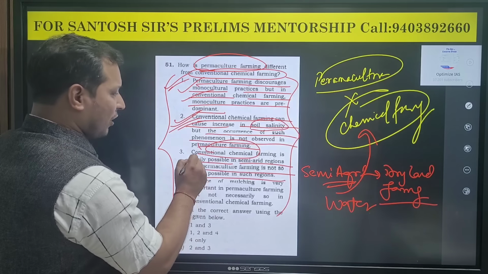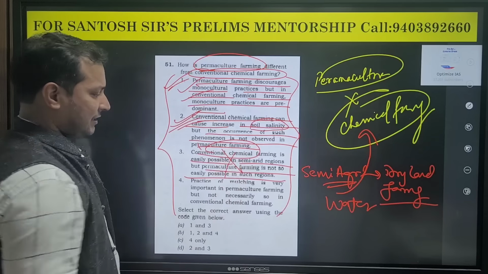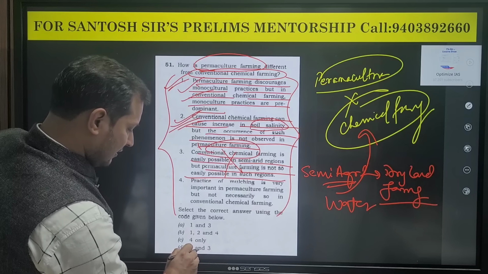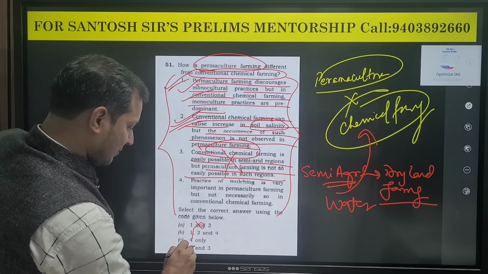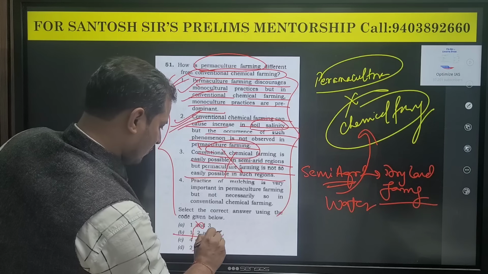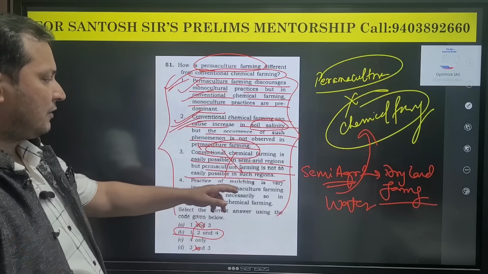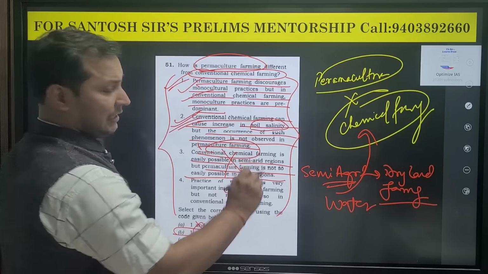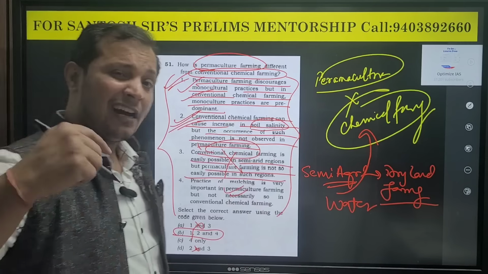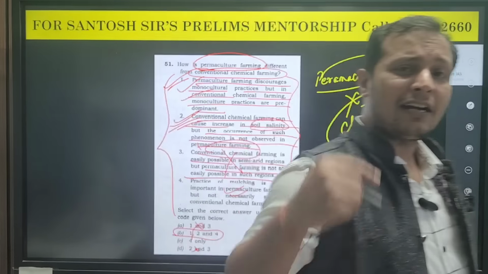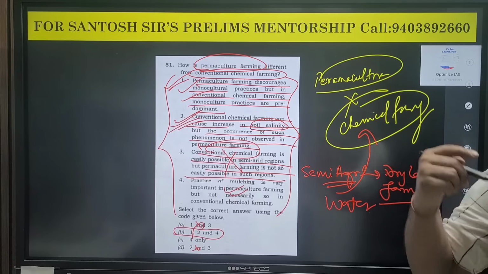So this statement is incorrect. Statement 3 is incorrect. We get the answer 1, 2 and 4. Practice of mulching is very common in permaculture. Yes, this is also correct. You can see how logically we are approaching the questions. This is what you have to learn.